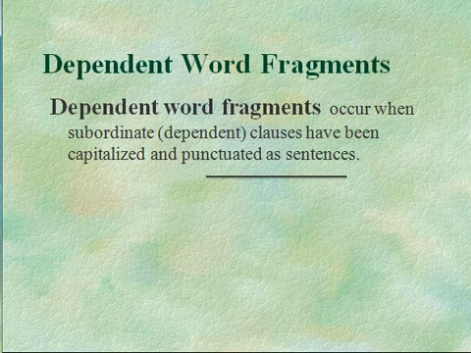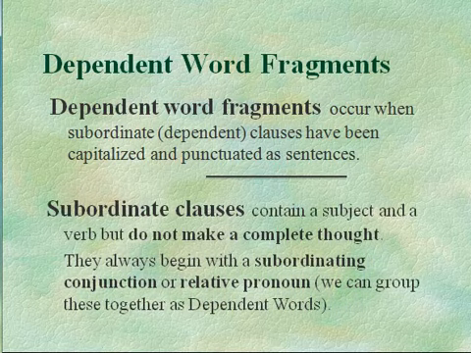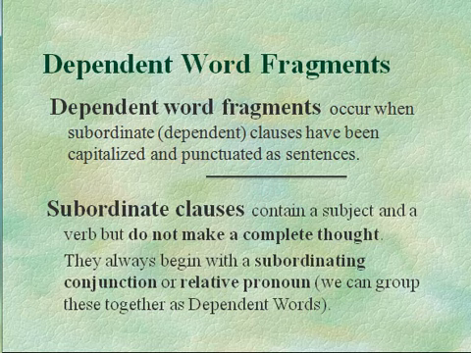These types of fragments occur when subordinate or dependent clauses have been capitalized and punctuated as sentences. As you should remember from the previous lecture, subordinate clauses are groups of words that contain subjects and verbs, but they don't make complete thoughts. Why? It's because they always begin with a subordinating conjunction or a relative pronoun that links these clauses to main clauses, clauses that could and do make complete thoughts. And these words, subordinating conjunctions and relative pronouns, we can link those together as dependent words.